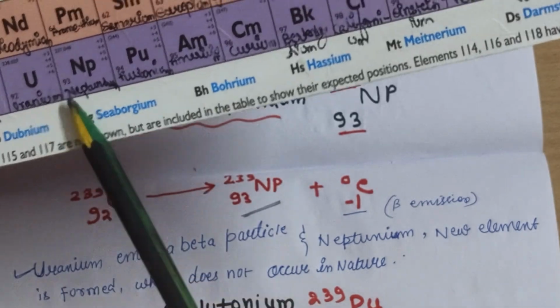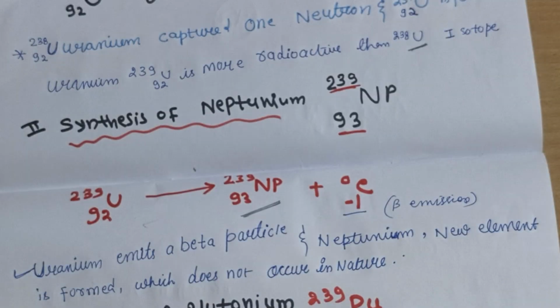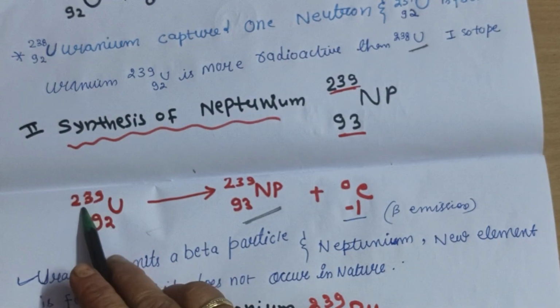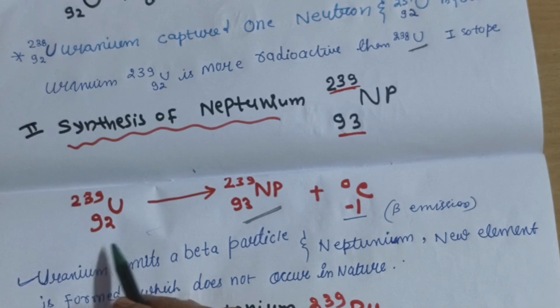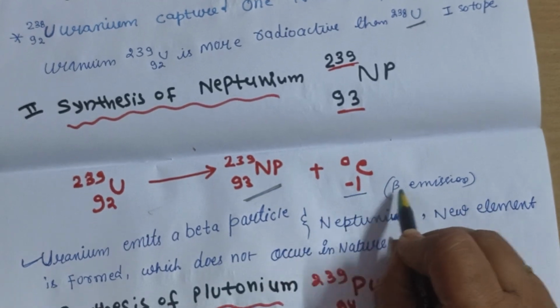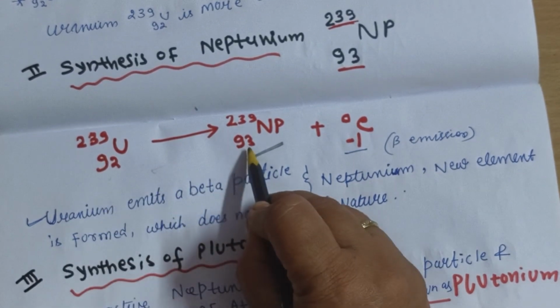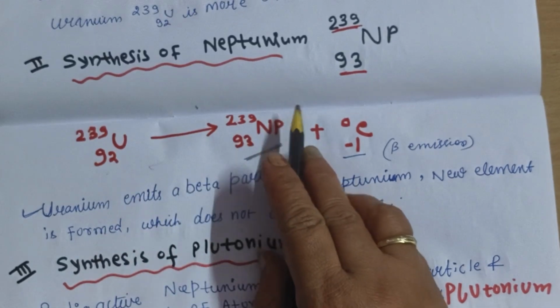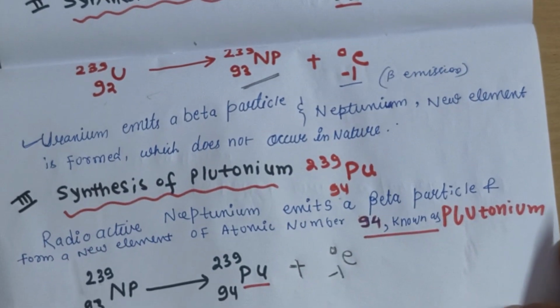Now this uranium 239 will be used for the synthesis of the first transuranium element, that is our neptunium. First uranium, then comes neptunium. So we have taken 239, 92. Now what happens? We will emit one beta particle, so the atomic number will increase by 1 unit. So what did you get? Synthesis of neptunium is completed. You can pen down the notes.